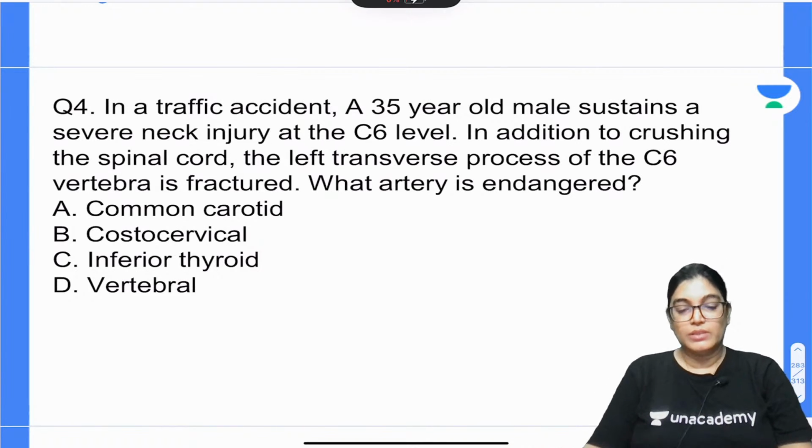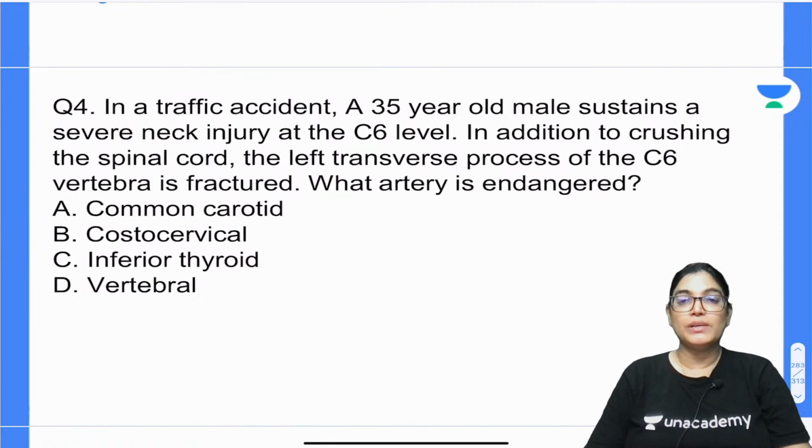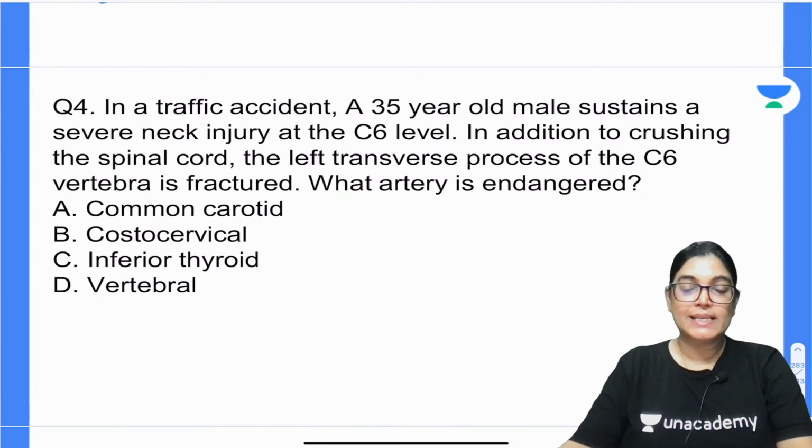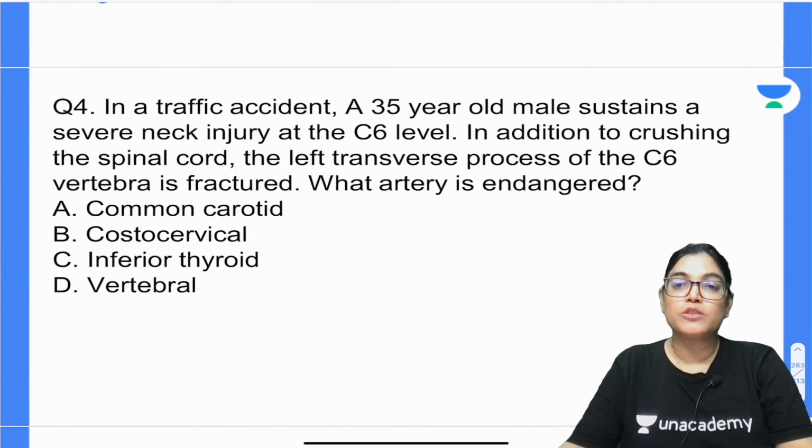In a traffic accident, a 35-year-old male sustains a severe neck injury at the level of C6 cervical vertebra. In addition to crushing the spinal cord, the left transverse process of the C6 vertebra is fractured.